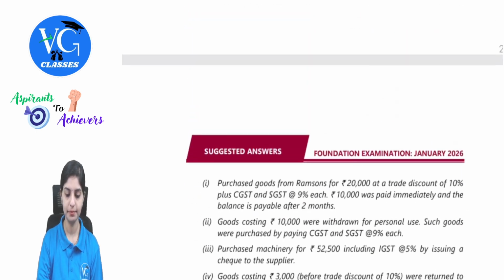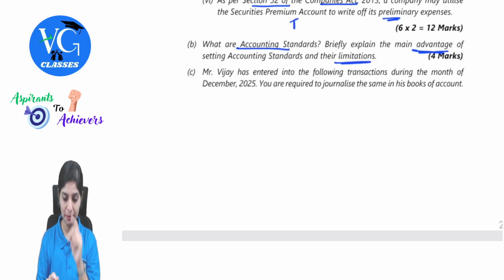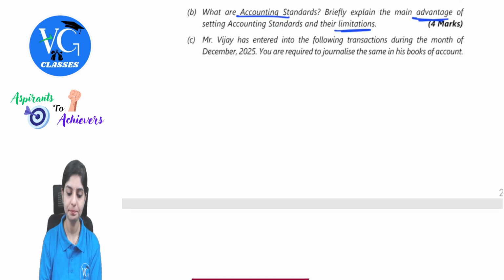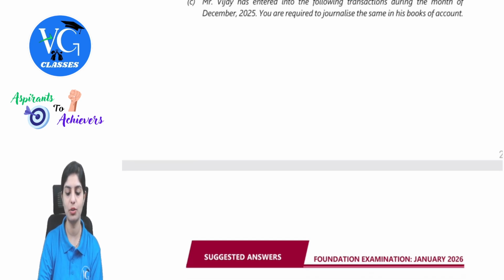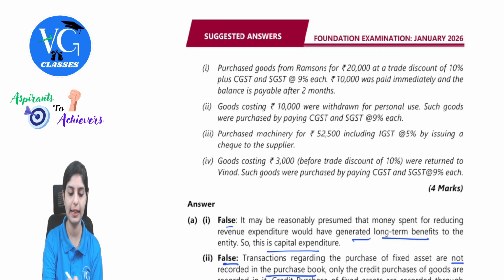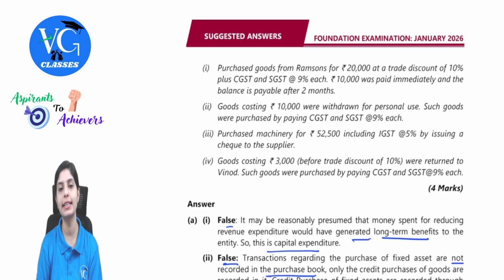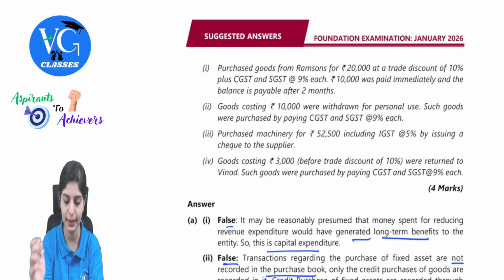Next. The next question is about journal entries. Mr. Vijay has entered into the following transactions during the month of December 2025. You are required to journalize the same in his books of accounts. So they're asking us for journal entries. This is integrated with your GST transactions. So let's understand this precisely.